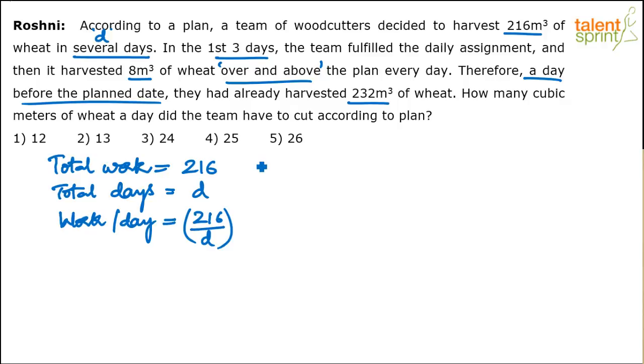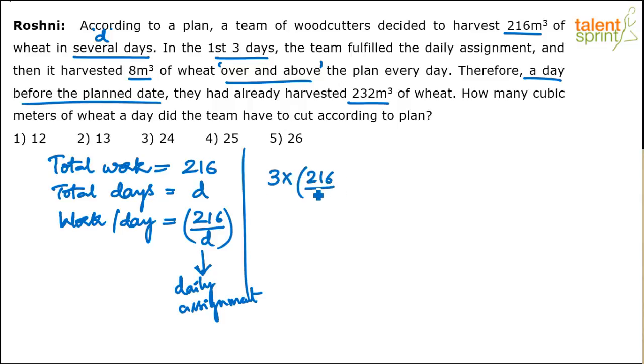Now what happened in the actual case? Just understand. For the first 3 days, the team fulfilled the daily assignment. What is the daily assignment? See, this becomes the daily assignment now. You understand? 216 by D is the daily assignment. So for the first 3 days, they worked according to the daily assignment. So how much of work is over? See, 216 by D can be done per day. In 3 days, they will do 3 into 216 by D. So this is one part of the work.